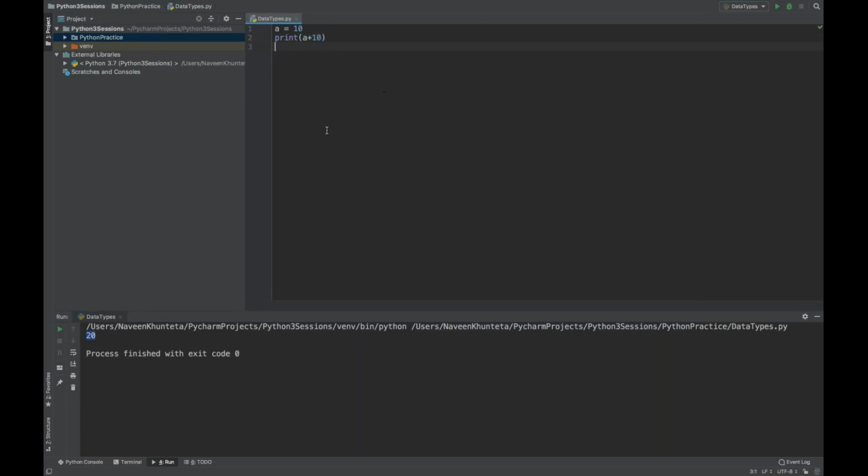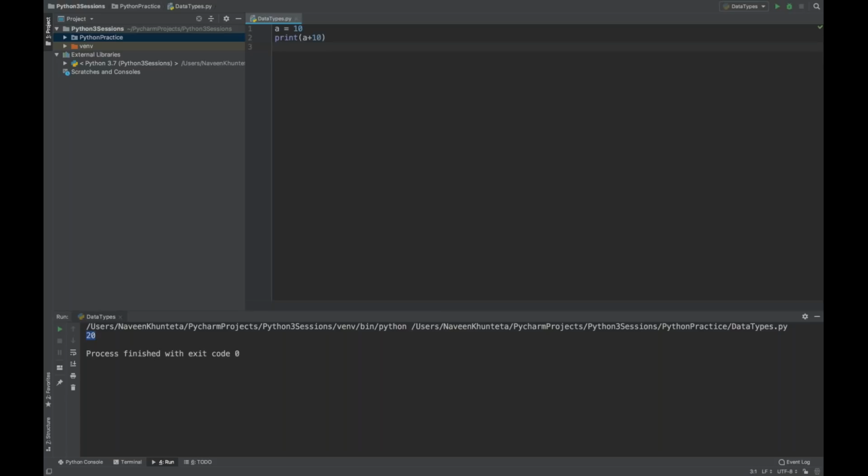So guys, this is a basic code. I have written it like this, and if you try to execute from here, you will see that run data types, 20 is getting printed on the console. So what happens, guys, is how exactly Python works. First, you need to understand the very basic thing about Python, that how exactly it works. What is the Python compiler? What is the Python interpreter? How exactly the source code is compiled into bytecode, and then bytecode goes to, just like we have the Java virtual machine, we have the Python virtual machine as well.